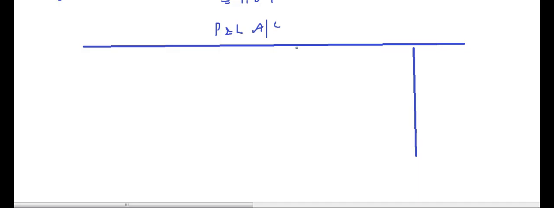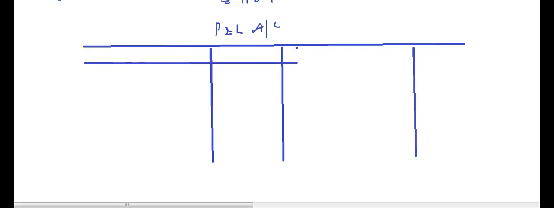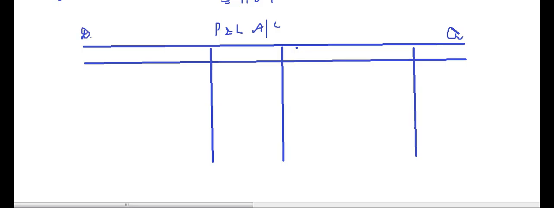Similar to P&L appropriation account. Formats are very important, keep in mind. Okay, here we have the credit side and here we have the debit side. We have particulars, amount, particulars and amount.